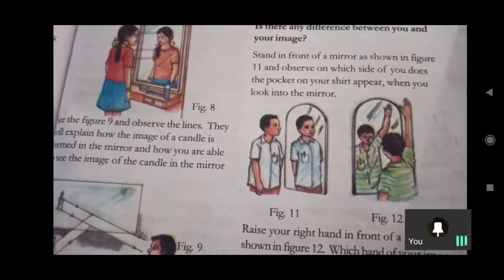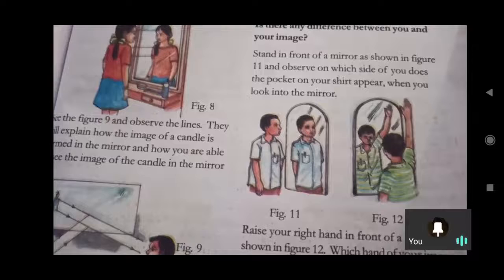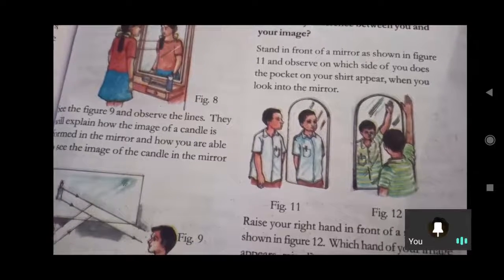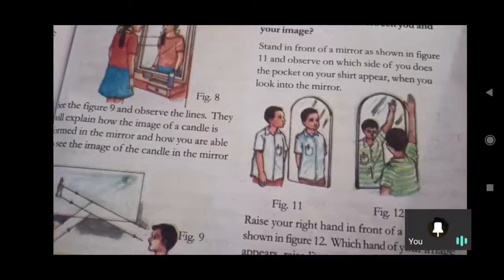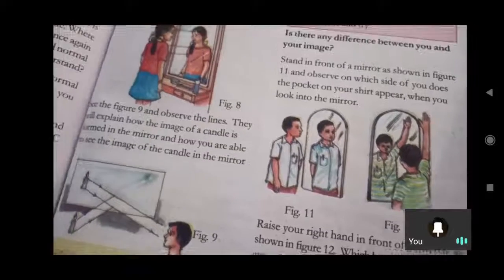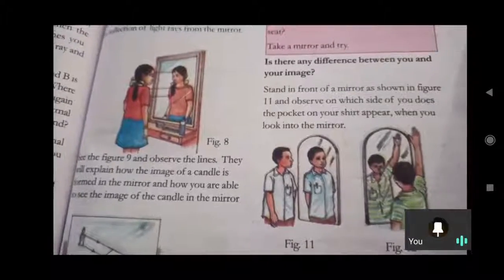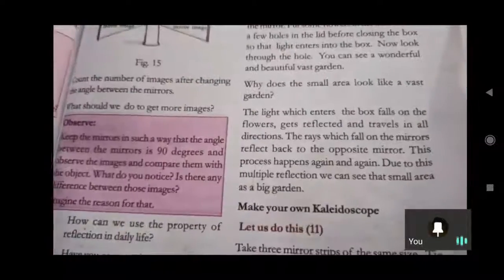For example, if we are eating in front of a mirror, it looks like we are eating with the left hand, but we are eating with the right hand; inside the mirror we observe it like left. So that is the difference. Left becomes right, right becomes left. That is called lateral inversion.